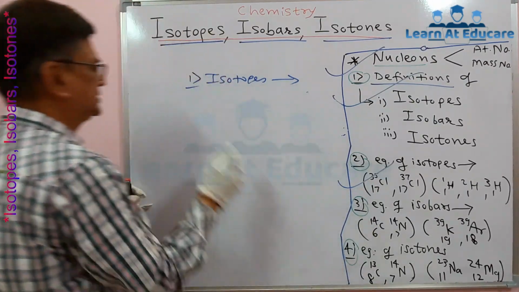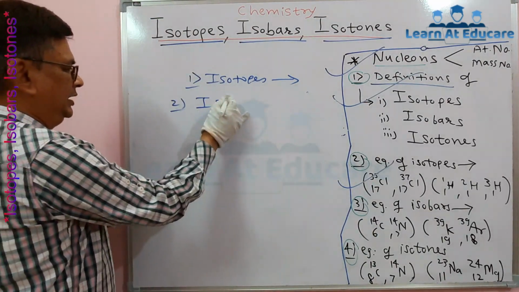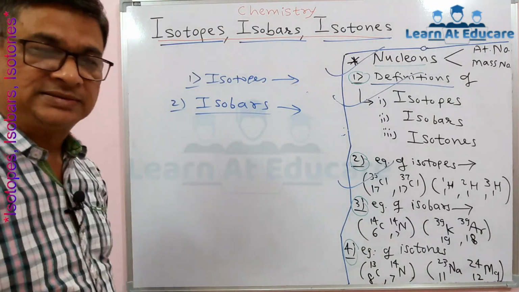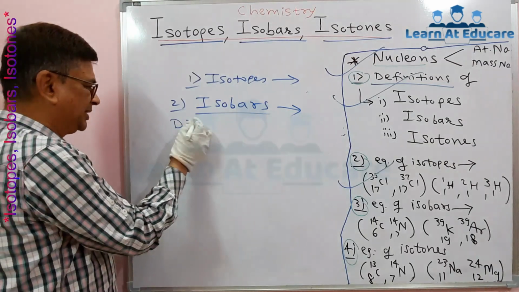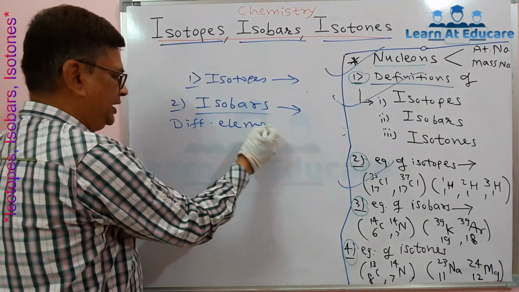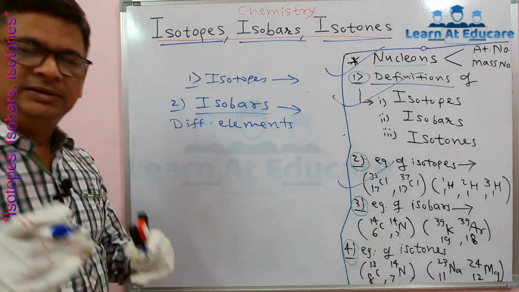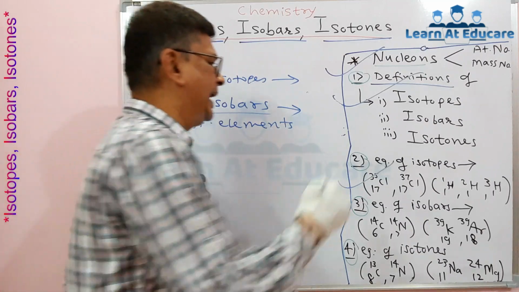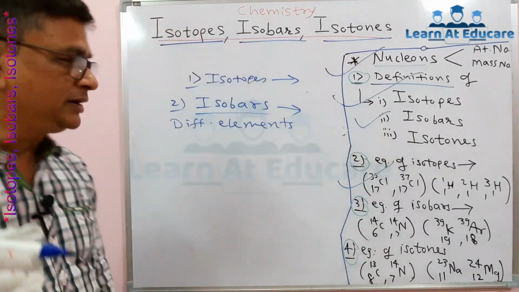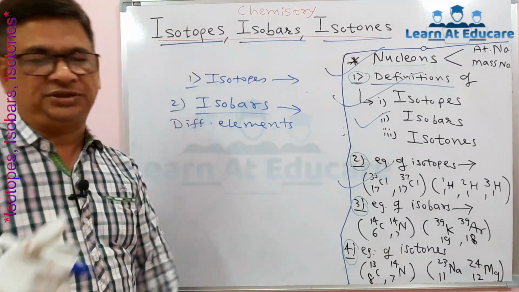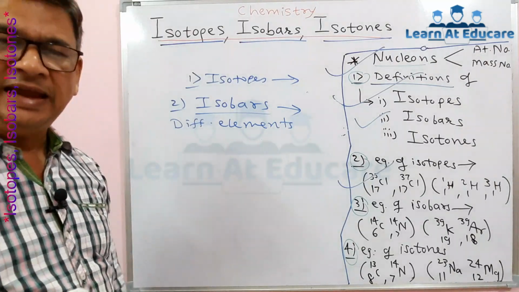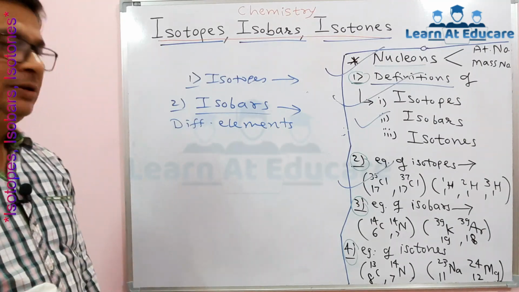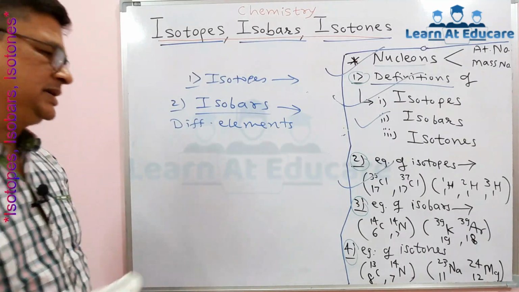They are isobars. Isobars are different atoms of different elements. They represent different elements, and because they are of different elements, they have different atomic numbers. However, they have the same mass number. So what are isobars? They are exactly opposite as compared to isotopes. They have the same number of nucleons, meaning their mass number is the same, but their atomic numbers are different.